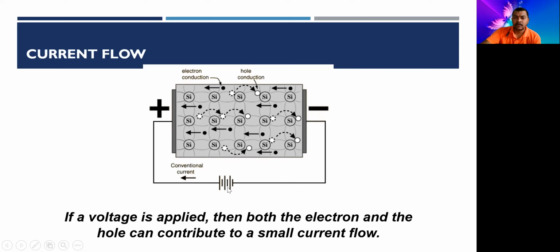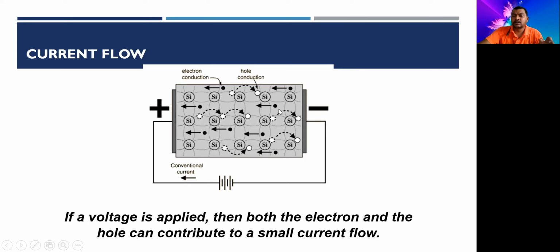Whereas the electrons flow, if you are able to see over here, the arrow has been shown. The electrons are moving towards the positive terminal. As electrons are negatively charged, they are expected to move towards the positive terminal of the battery, right? So this is the movement of the holes from left to right, and the movement of electrons from right to left, right? That is being shown in this.